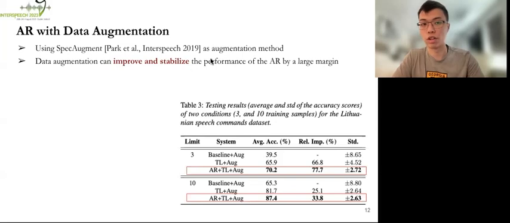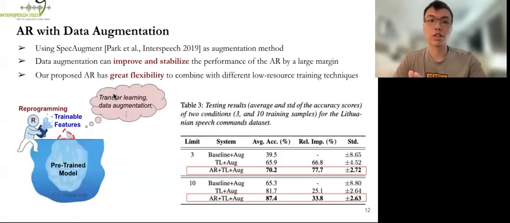So far, we have shown that adversarial reprogramming can be successfully combined with transfer learning and data augmentation, and the improvements were complementary. This also tells us that the proposed adversarial reprogramming has great flexibility to combine with other advanced training techniques commonly adopted in neural model training for low resource.